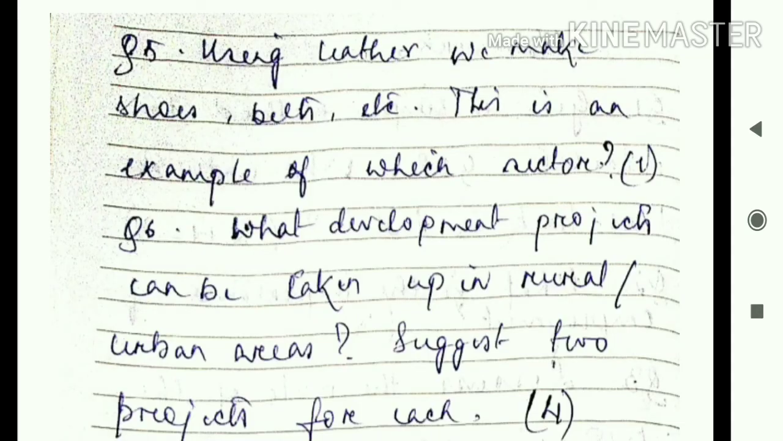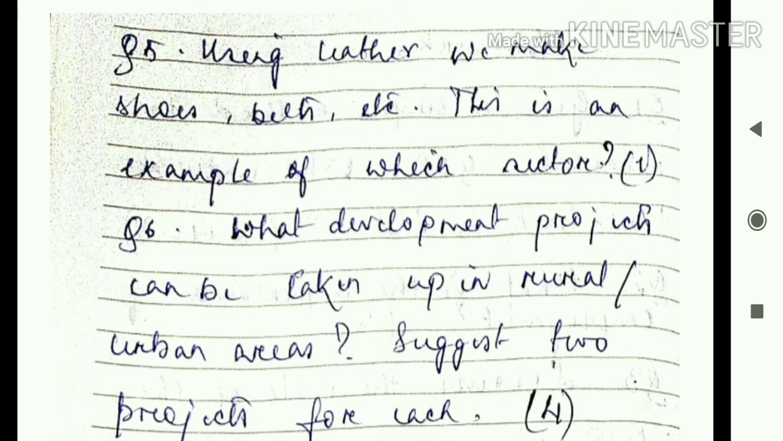The next question is, using leather we make shoes, belts, etc. This is an example of which sector? Leather is a natural product. This is the skin of an animal which is extracted. Then using the skin of an animal to produce or manufacture something is definitely an example of the industrial sector, or manufacturing sector, or the secondary sector.